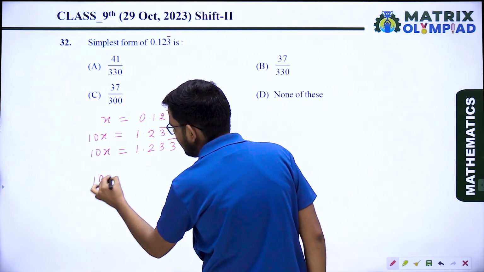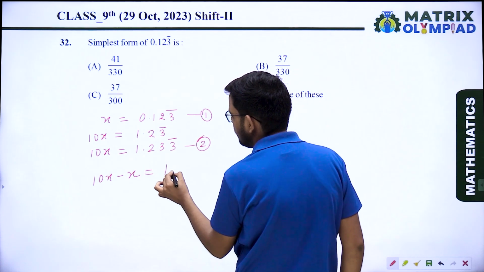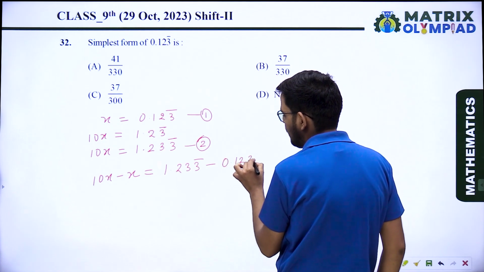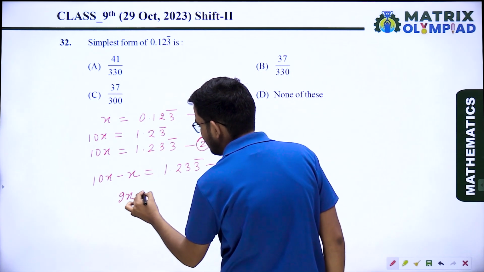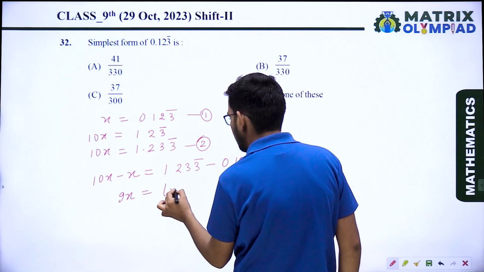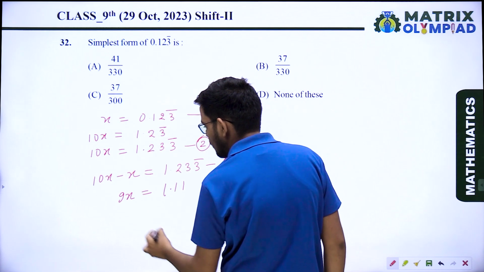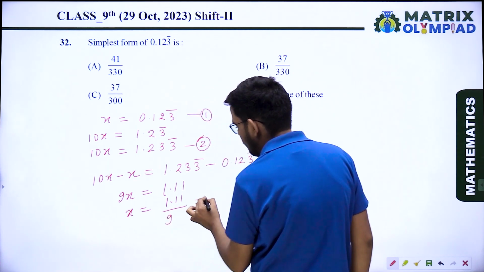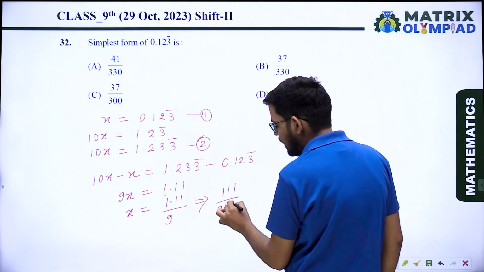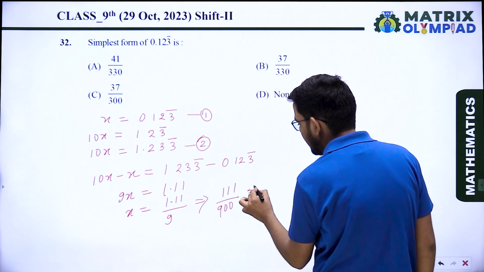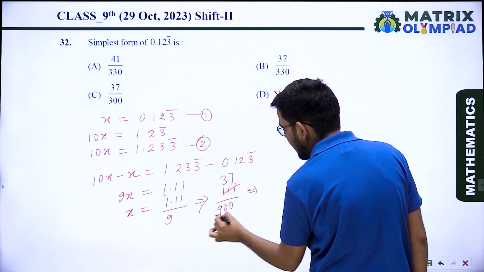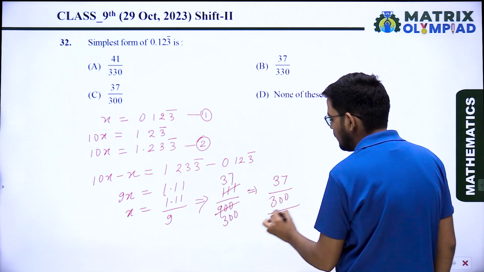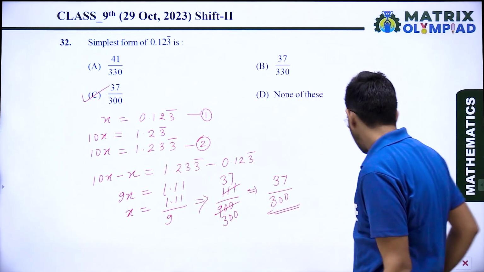Then you are getting 10x minus x equal to 1.233 bar minus 0.123 bar. So here you are getting 9x and here you are getting 1.11. So x equals 1.11 upon 9. When you simplify it, 111 upon 900. So cancel out by 3. So 37 upon 300. Option C is the correct answer.